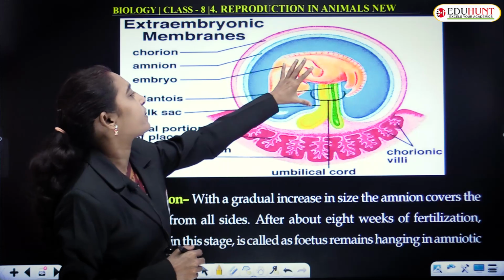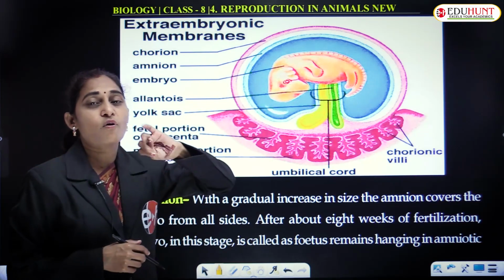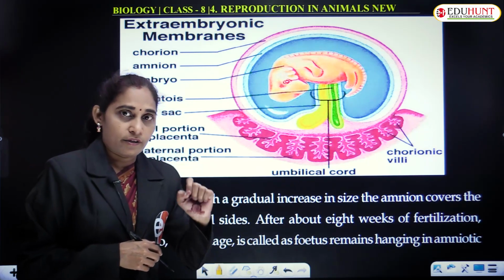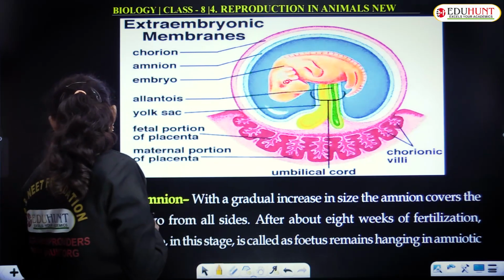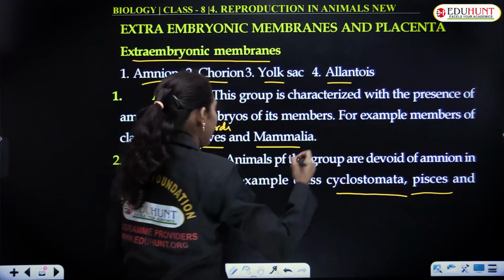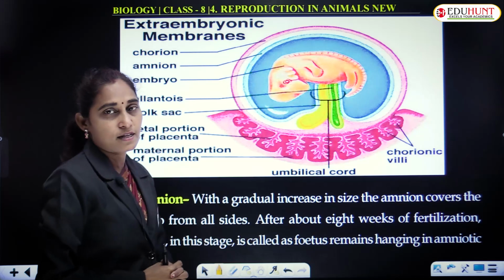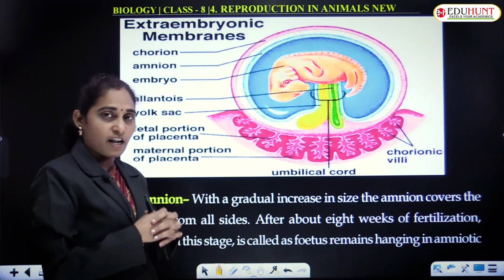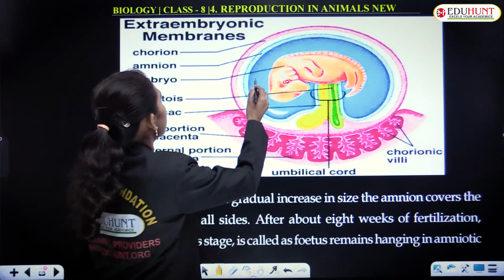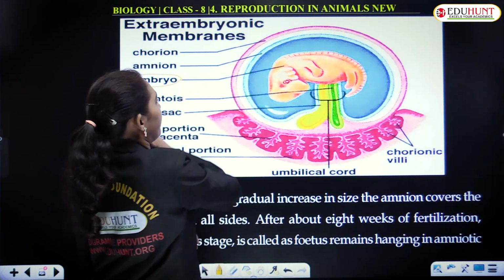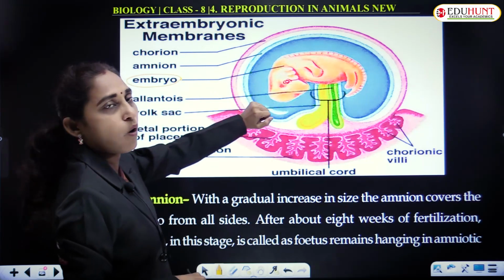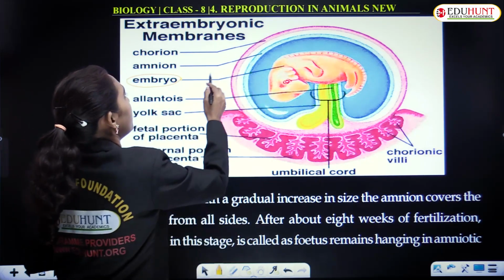And these are the different extra embryonic layers. There are 4 extra embryonic layers. One is the amnion, chorion, yolk sac and allantois. Amnion, chorion, yolk sac and allantois. These are the 4 different layers that surround and nourish the growing fetus. This is the growing embryo, and it is surrounded by 4 different walls, layers, membranes.